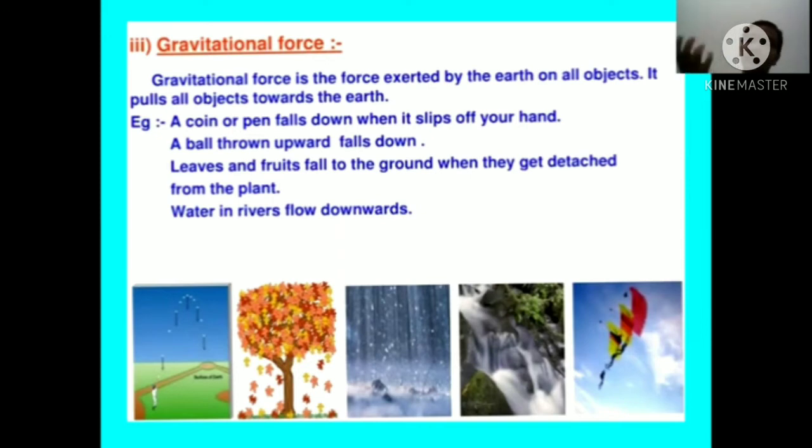हर कोई चीज जो हाथ से छूटती है, कहीं से भी गिरती है तो वो कहाँ आती है? नीचे ही आती है, ऊपर की ओर नहीं जाती. So due to the gravitational force it happens. So we have discussed the three types of non-contact force. One is known as magnetic force, another one is known as electrostatic force, and the last one is known as gravitational force. Okay, now the non-contact force you can understand much better by watching this video.